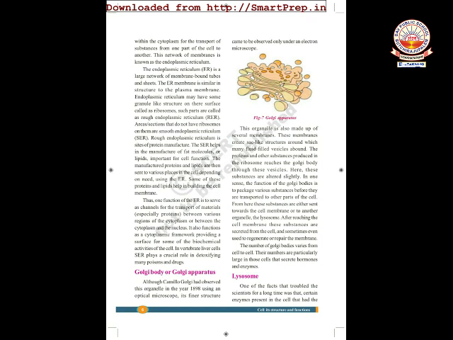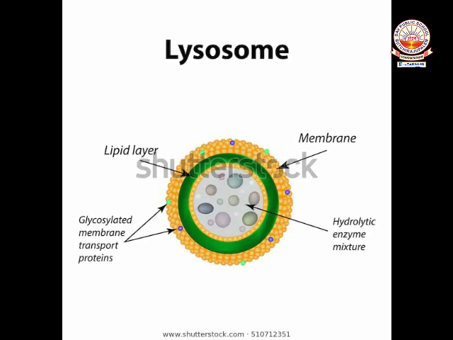As they contain powerful digestive enzymes, they can destroy their own structure, and they can destroy the structure of the cell also. They can digest the whole cell when it gets damaged. So they are called suicide bags of the cell.